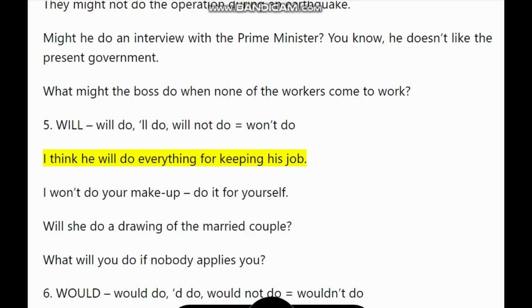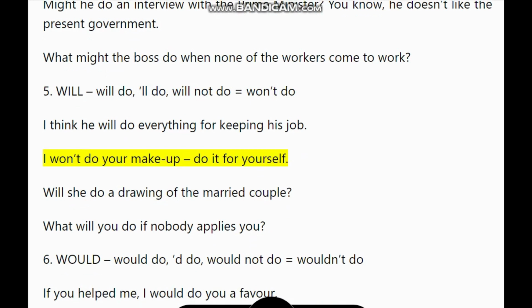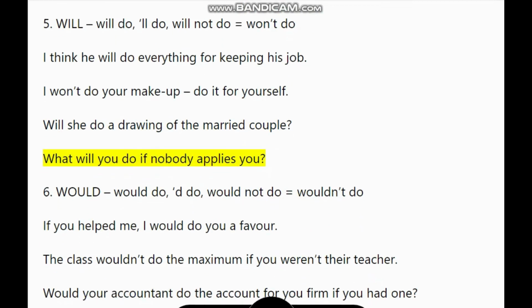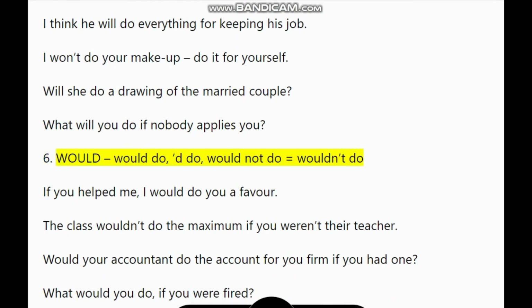I think he will do everything for keeping his job. I won't do your makeup, do it for yourself. Will she do a drawing of the married couple? What will you do if nobody applies you? 6. Would do, would not do equals wouldn't do.